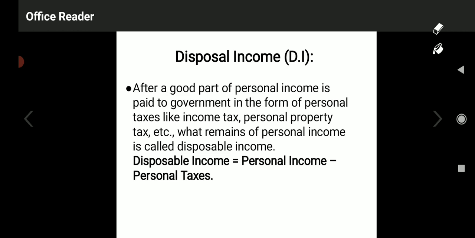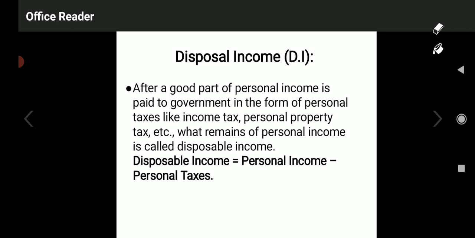Disposable income is nothing but personal income minus direct taxes, or else personal taxes, property tax, income tax. After paying all these personal taxes, whatever is left with a person is called disposable income.